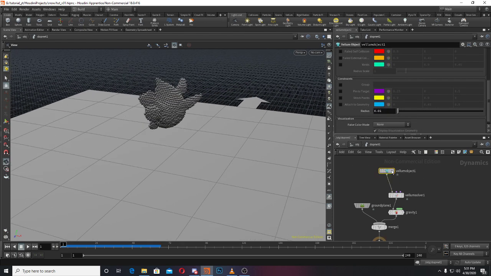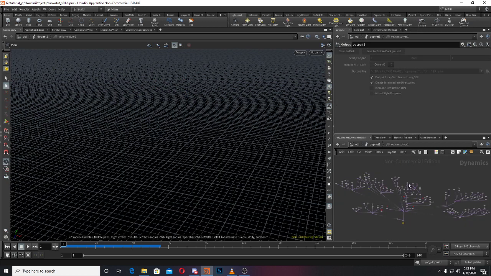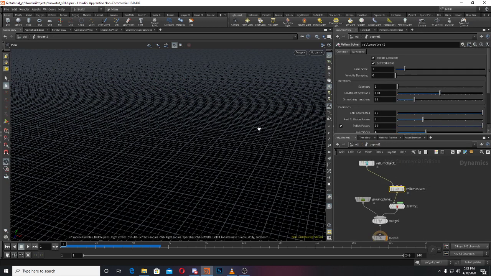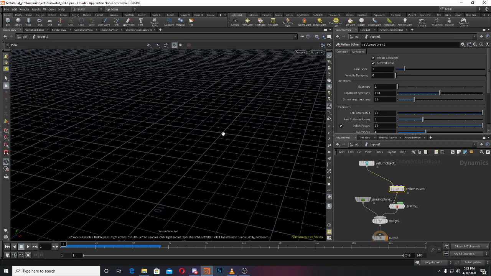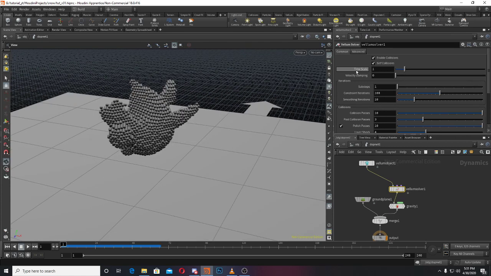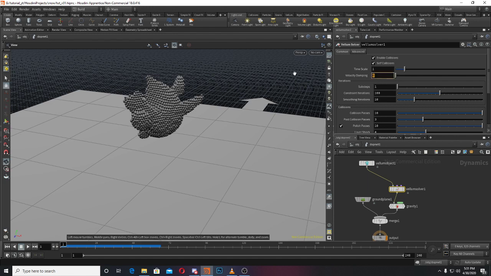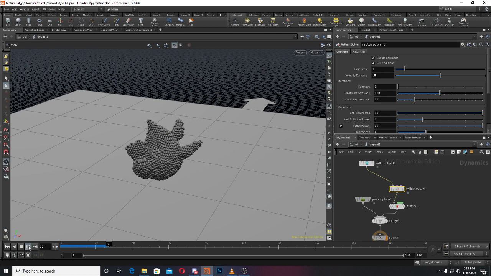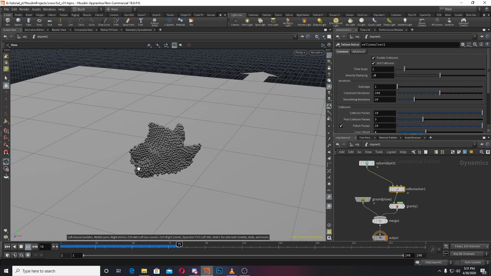So now what we will do, I'll show you first. In the vellum solver, we have these settings. I'll tell you what these are. First, time scale, same as for timing. Velocity damping: if you increase this value, see what will happen. If I make it 0.5, it will damp our velocity, see.